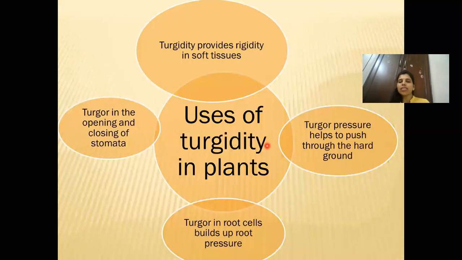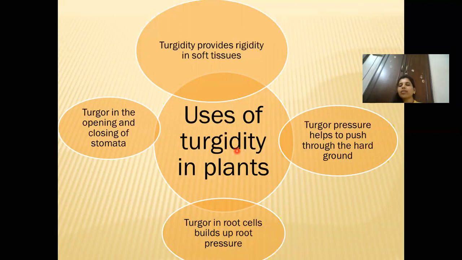Now we have to understand the uses of turgidity in plants. Whenever water is there in the roots, and then in the xylem, it reaches the leaves, and the cells wherever the water is entering become turgid. So what is the use of this turgidity?